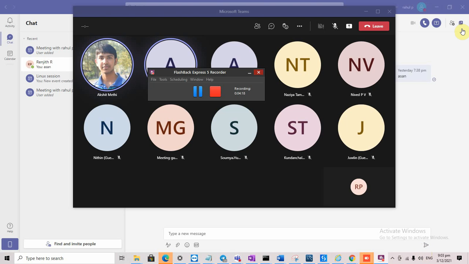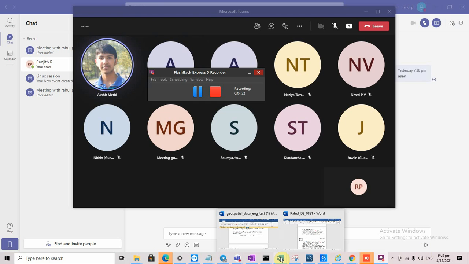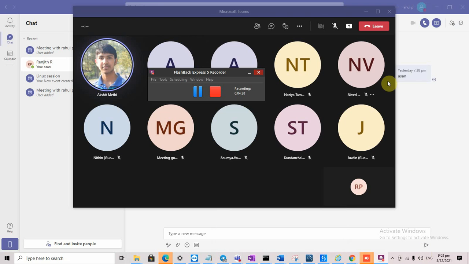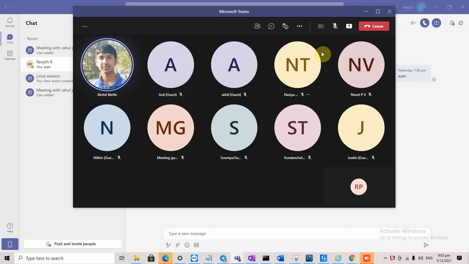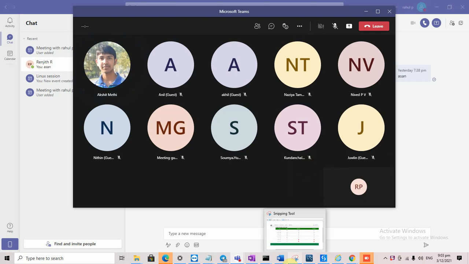Okay, so welcome to this session. My name is Akshit Mehti, and today we're going to learn about SQL. Before that, we first need to know why we are learning SQL. SQL is an abbreviated term for structured query language. By the name itself, it is a query language. So what are you querying? A table.